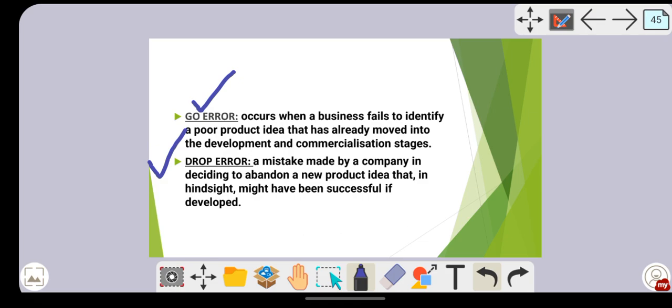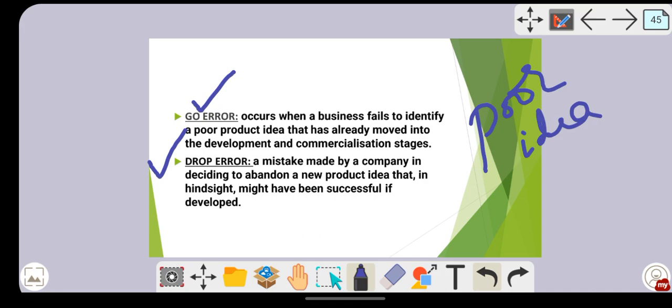Go error means what? The company chooses a poor idea and supports it for further launching. Maybe the one idea was very poor and wouldn't come into reality, but the company thought that this idea is a very good idea, and went to the further process. Maybe they went up to the launching of the product and that product failed. So that is the go error.